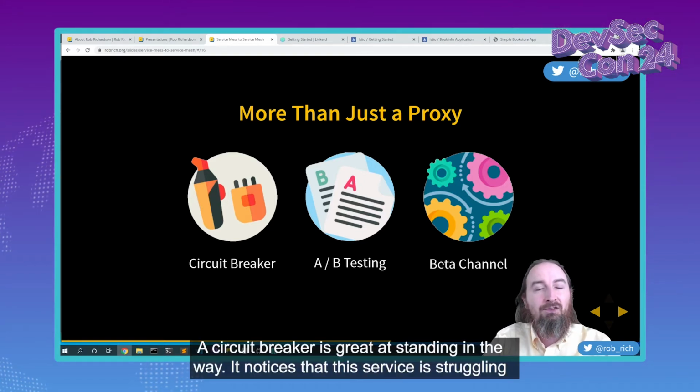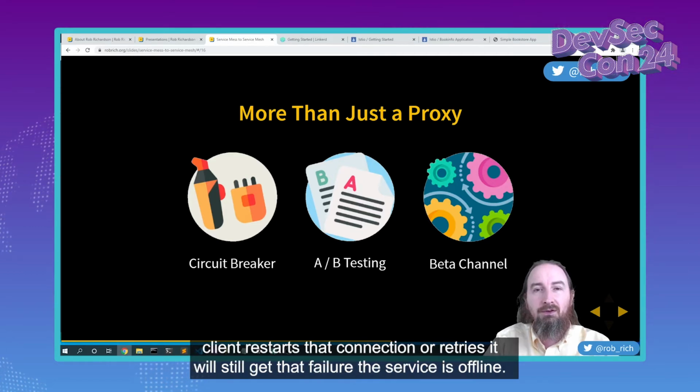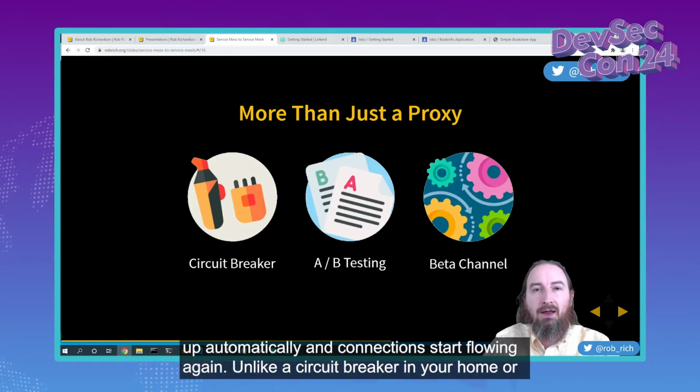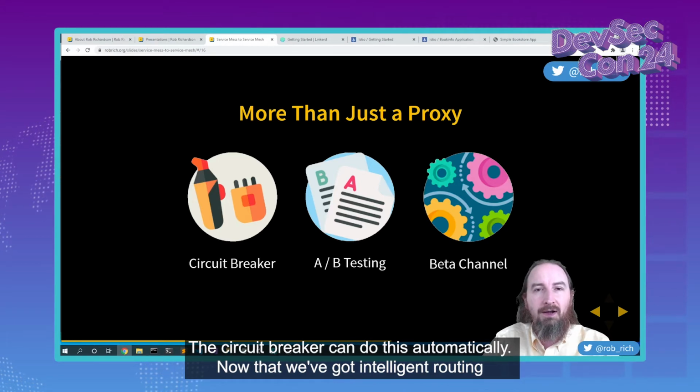A circuit breaker is great at standing in the way. It notices that this service is struggling, and it will cut off communication to that service and just fail the request right away. Now, if the client restarts that connection or retries, it will still get that failure. The service is offline. When the service is healthy again, then the circuit breaker connects that content back up automatically and connections start flowing again. Unlike a circuit breaker in your home or business, you don't need to go back to the panel and turn it back on. The service mesh circuit breaker can do this automatically.